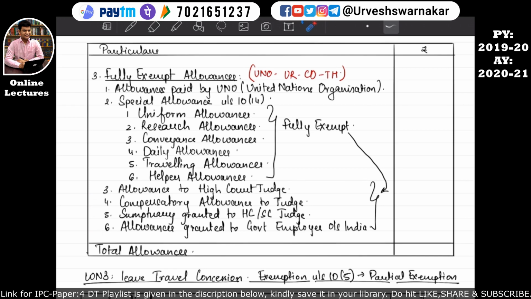If the examiner wants to ask a question from these particular allowances, then they have to create a specific question where the employee should be a High Court judge, or a Supreme Court judge, or a government employee. I hope this is quite clear. So do not stress on these last 4 points, which were all important. I have made an acronym for them. I hope this is quite clear to you all.